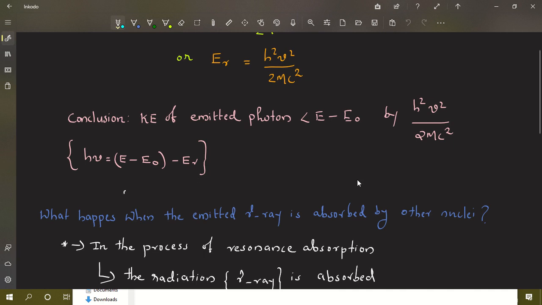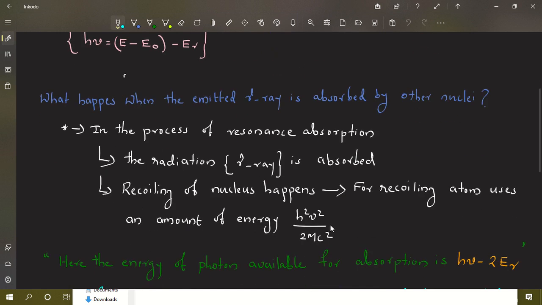Now our first part is over. There is an emission when there is a transition from the excited state to the ground state. Now what happens when the emitted gamma ray is absorbed by another nucleus? Of course, when the gamma ray is absorbed, there is a transition from the ground state to the excited state of the other nucleus. So there will be some resonance condition.